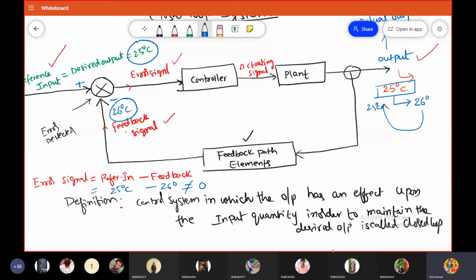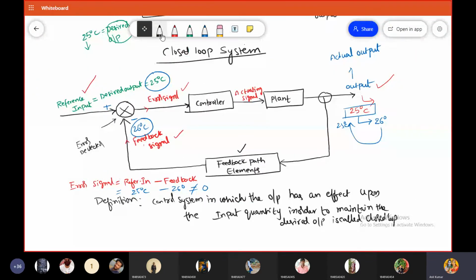This is a scenario in closed loop control system. Any doubts here? So this is the actual definition and the actual scenario in closed loop control system. Closed loop control systems are also called automatic control systems. Why are these control systems called automatic control systems? Because of the presence of feedback between output and input, variations at the output are automatically corrected. So that's why closed loop systems are also called automatic control systems.